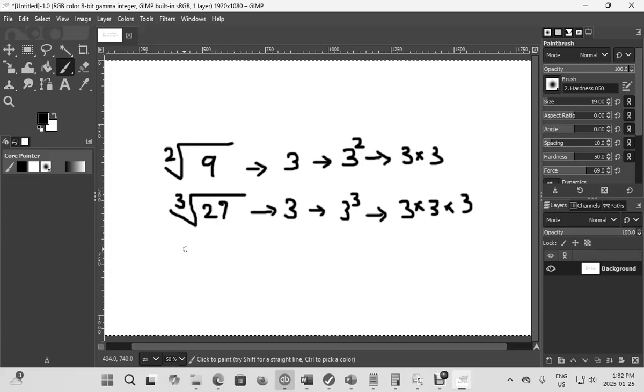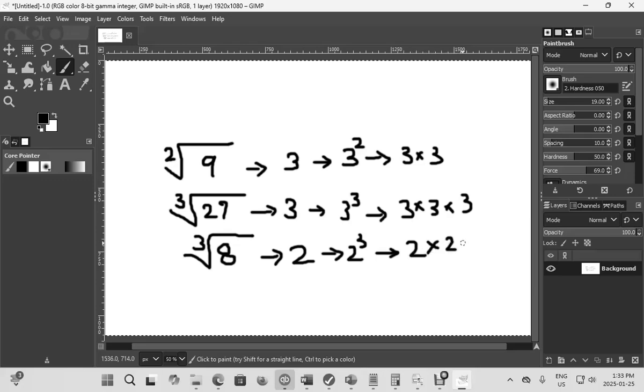Further down, let's take another example. Let's say this is the cube root of 8. We know that the cube root of 8 is 2, because 2 cubed is basically 2 times 2 times 2, which gives you your solution, 8. This is what we're looking for with this radical.